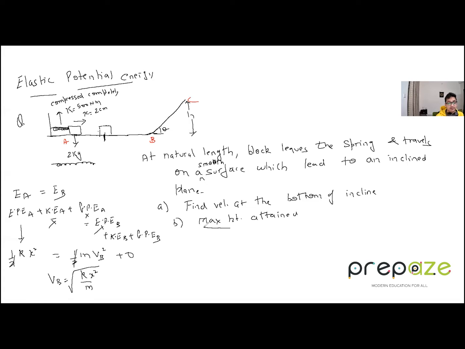Now come back to the second part of the question, which asks what is the maximum height attained? Now what you can do, you can forget about point B. You don't need that. You just think of point A and point C, or if you want to do it by B, you can also do that. So energy at A will be equal to energy at C. What is the energy at A? It is half k x square. We know that. What is the energy at point C? It is mgh. That's it. So h is half k x square over mg. That is the value of h you will get from it.